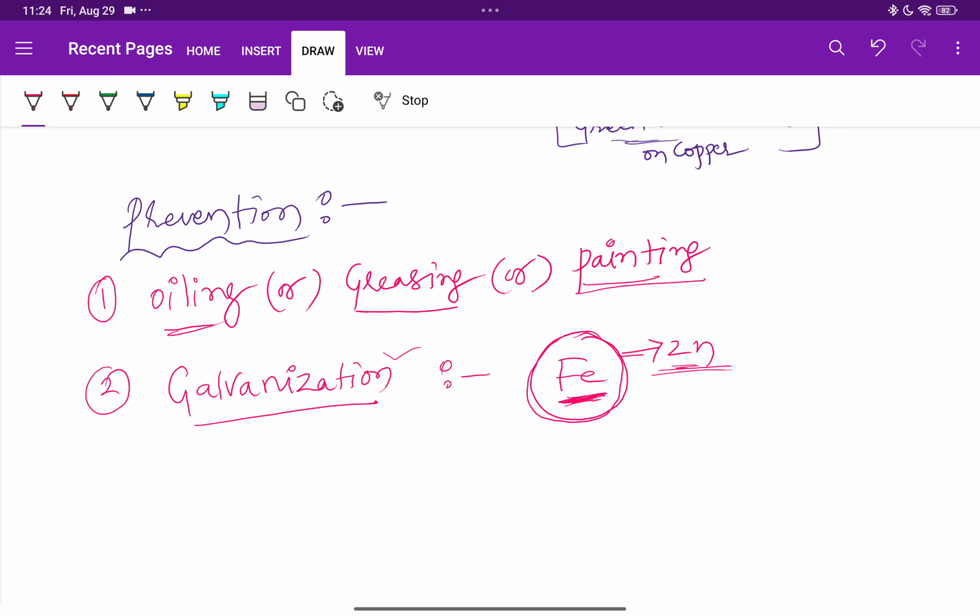And here the zinc is called a sacrificial metal. The zinc is sacrificing its life by protecting iron. So here the zinc is a sacrificial metal.